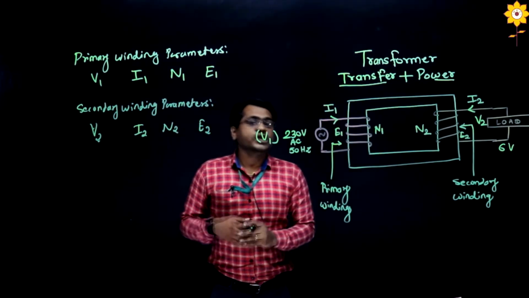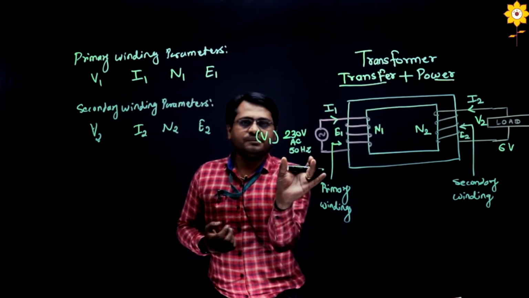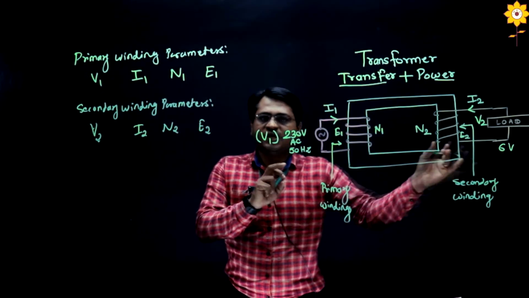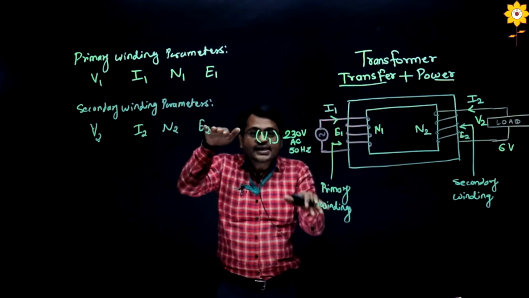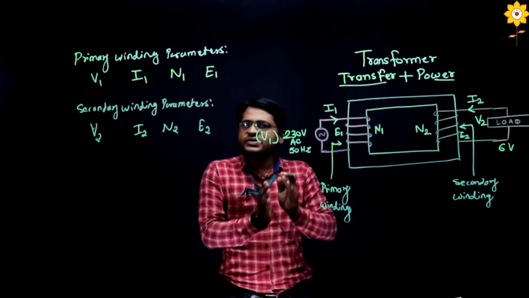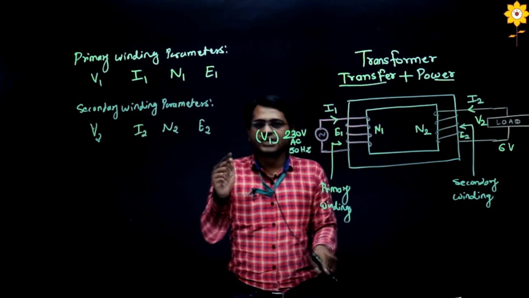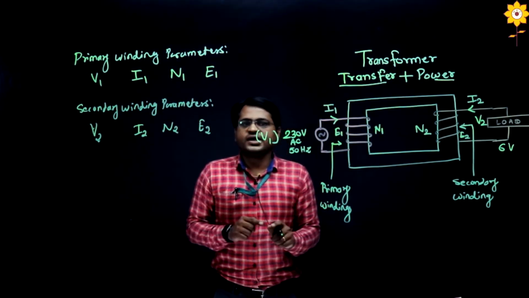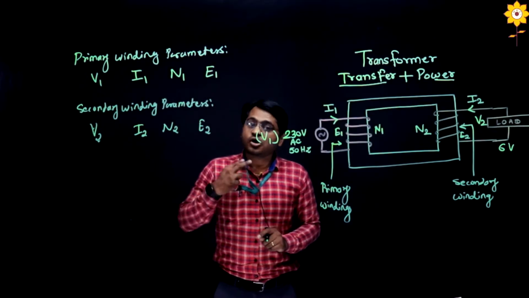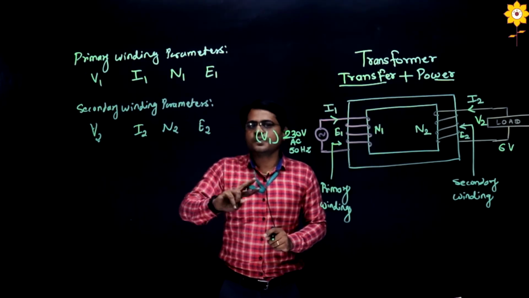Now as you can see, we are discussing the mobile charger. So input is 230 volt, output is 6 volt, right? So the voltage is decreasing. The transformer we are using in our mobile charger is called a step down transformer, right? So according to application, a transformer can be divided into two types.